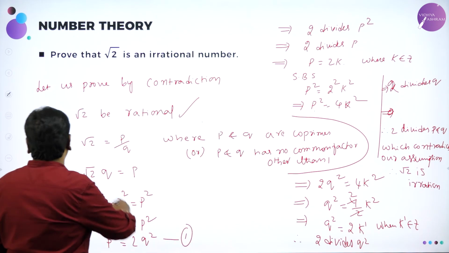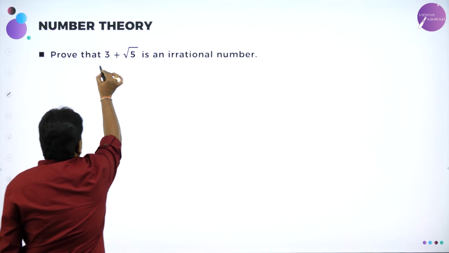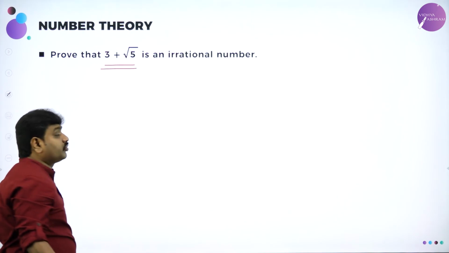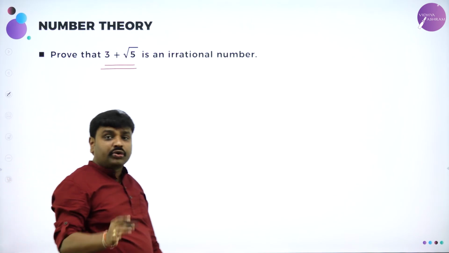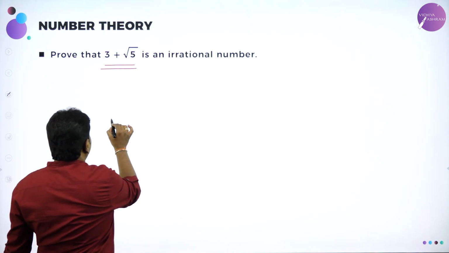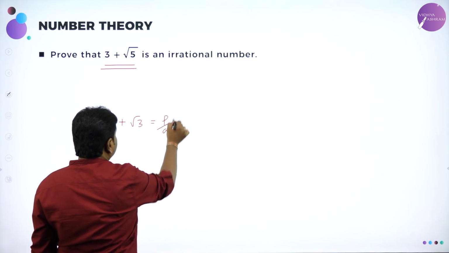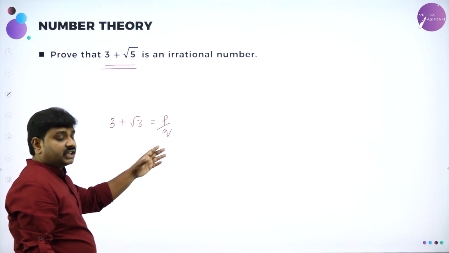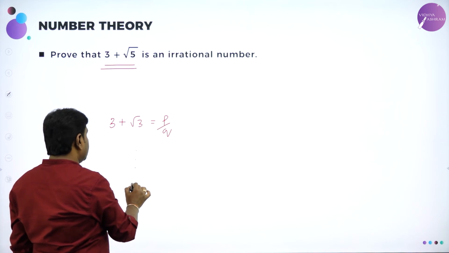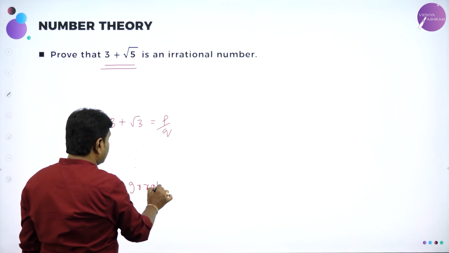Next we have a similar concept: root 3 plus root 5, we need to prove it irrational. How can you prove irrational? Just take contradiction. Let 3 plus root 5 be equal to P by Q. Let us assume this is rational, and we will finally arrive at it being irrational by the same method we have done.